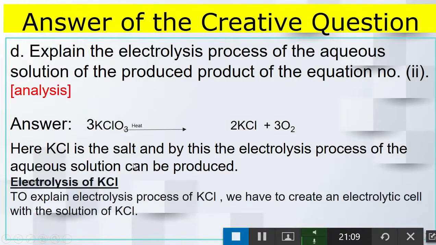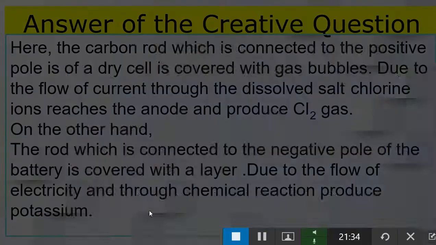Third, D option, explain the electrolysis process of aqueous solution of the produced product of the equation number 2. So I have already told that KCl will be produced, and this is salt, and in the electrolysis process only electrolyte substances can take part. So in this electrolysis process it will happen with this KCl.